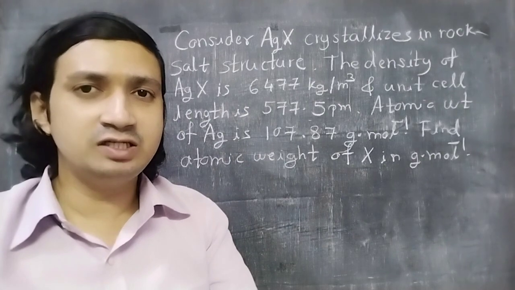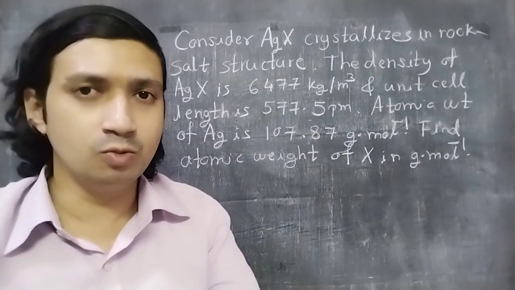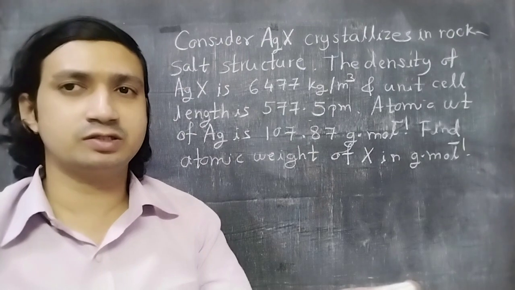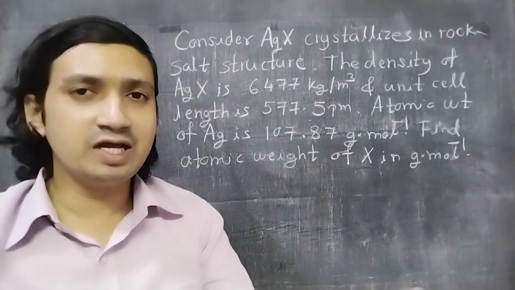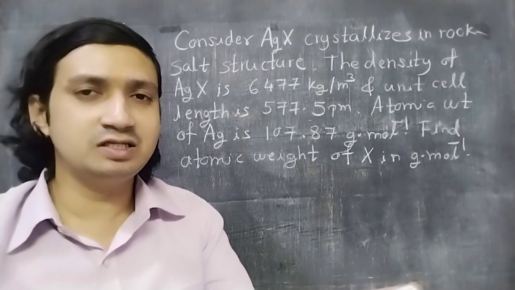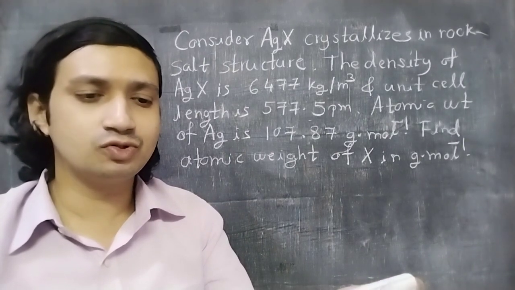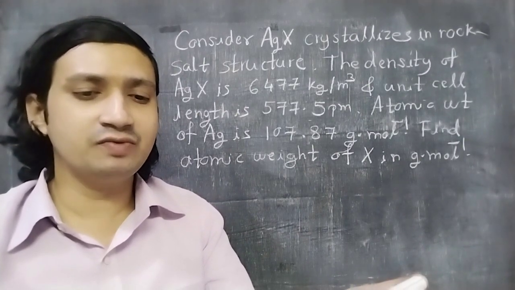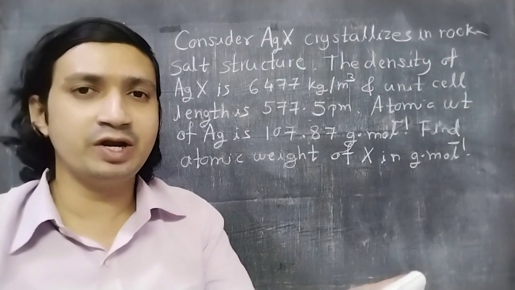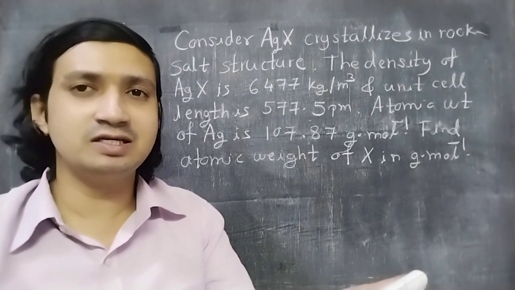The density of AgX, that is silver halide, is 6477 kilograms per meter cube and unit cell length is 577.5 picometers. See friends, what has happened here, all the units are different. So the first challenge in this question is to make the units uniform. What is asked, what is given next? Atomic weight of silver is given: 107.87 grams per mole, and the atomic weight of X is asked.